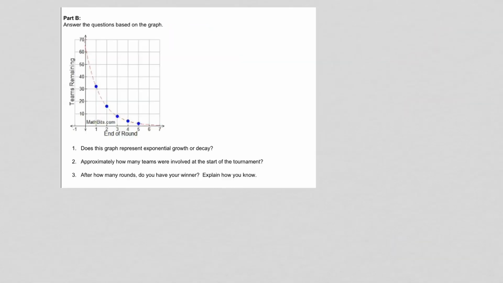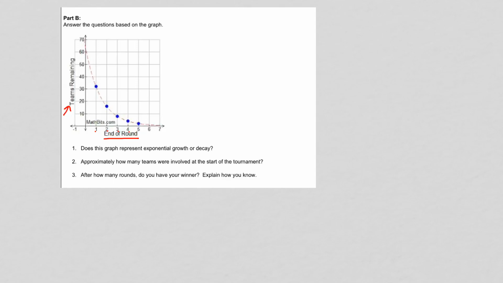Okay, here's the B part of the first question, and here we have a graph. And remember, the first thing you want to look at when we have a graph is what does the x-axis represent and what does the y-axis represent. The x is the end of the round, in other words, round 1, round 2, round 3, round 4, and then the y-axis is the teams remaining. We're talking about a tournament where teams play against each other and those that lose are eliminated.